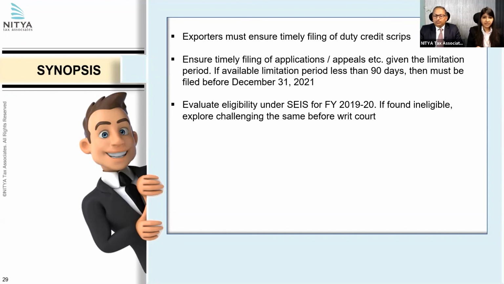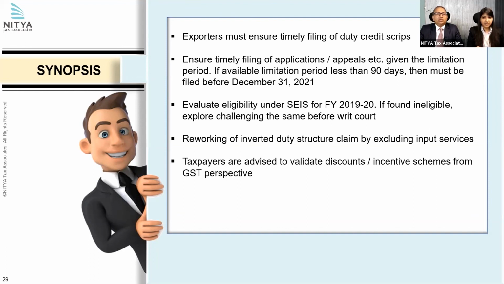Another important point is that the taxpayers must assess if they are exporting services and their SEIS claim is getting hampered because of the notification that I discussed during our roundup, then they must evaluate whether to challenge the notification before the writ court. Another important point is based on the BKC judgment of the Supreme Court. If you have an inverted duty structure, then you must evaluate it and exclude the input services while working out the refund amount. Last but not the least, the taxpayers,